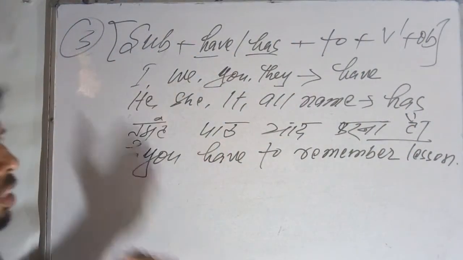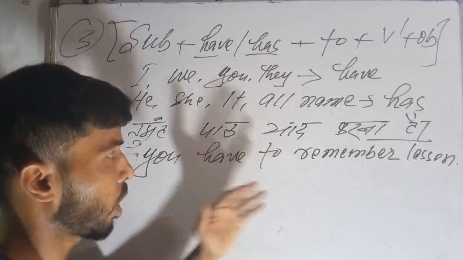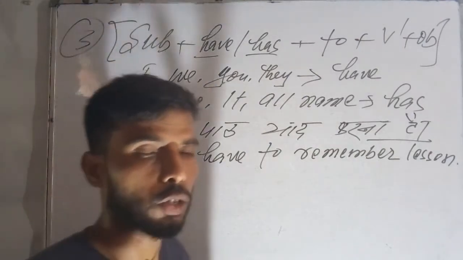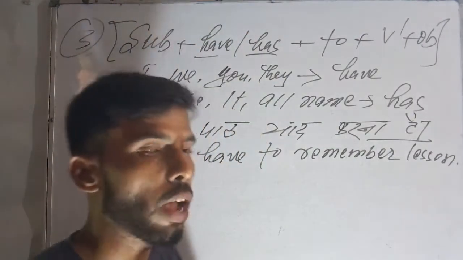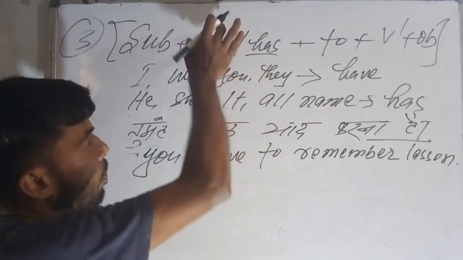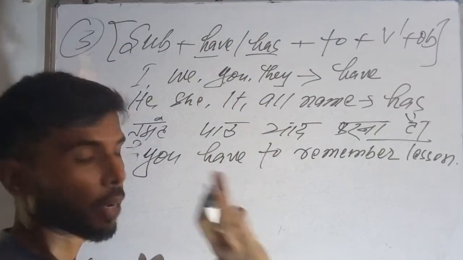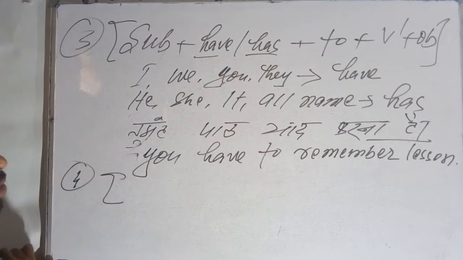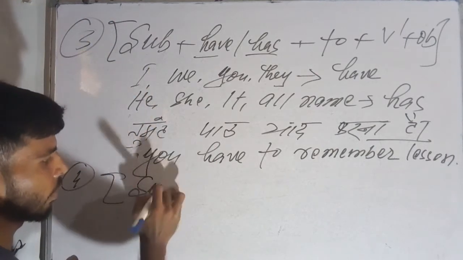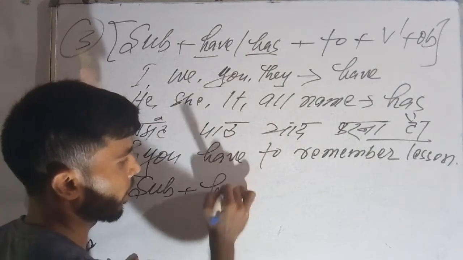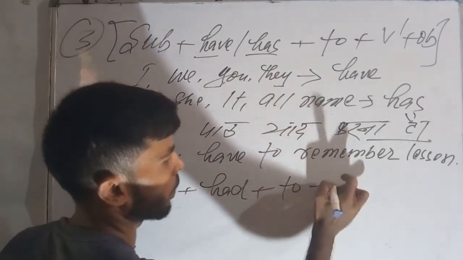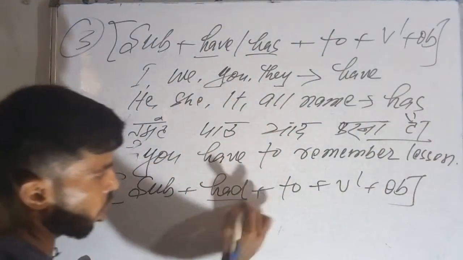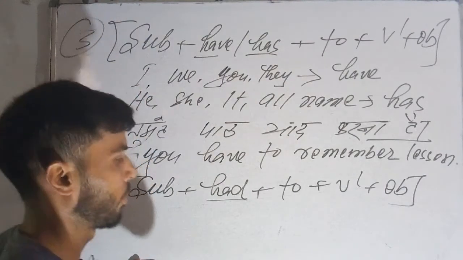The same figure and the same rule you have to apply for affirmative, negative, interrogative, interrogative negative, and WH family. You can make sentences yourself with the help of the given pattern. Okay, so lastly I am giving you the third pattern. For the third pattern, what will it become? Subject, then had, after that to, then V1, then object. So with all subjects I have to use had here.